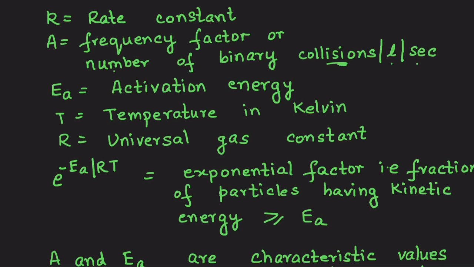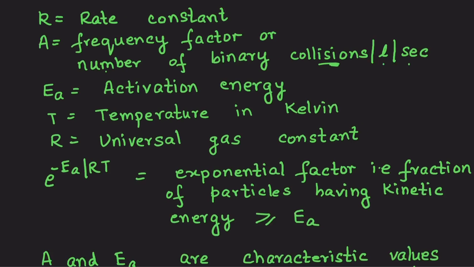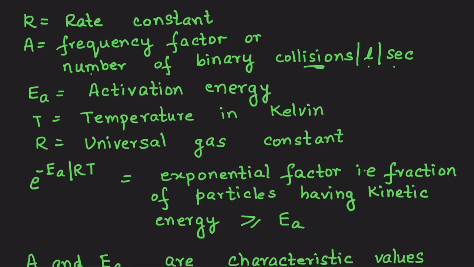Now, the factor e^(-Ea/RT) is called the exponential factor. This gives us the fraction of the number of particles having kinetic energy greater than or equal to the activation energy, right?